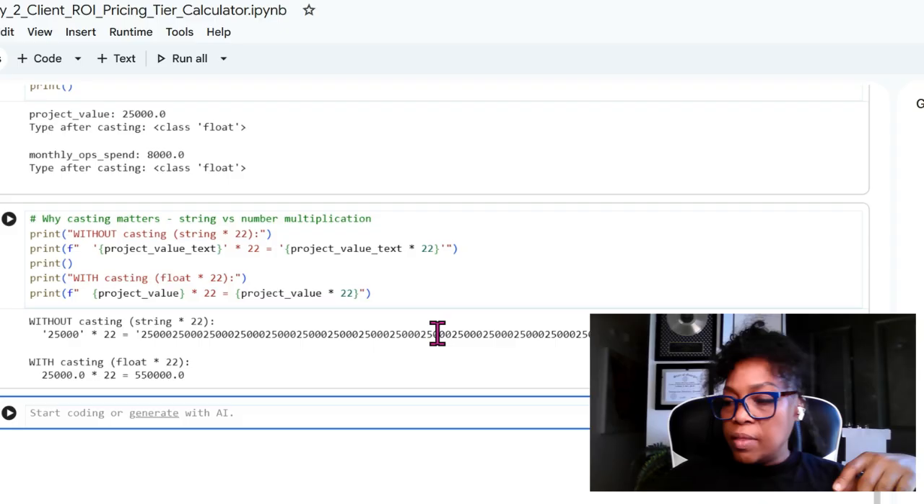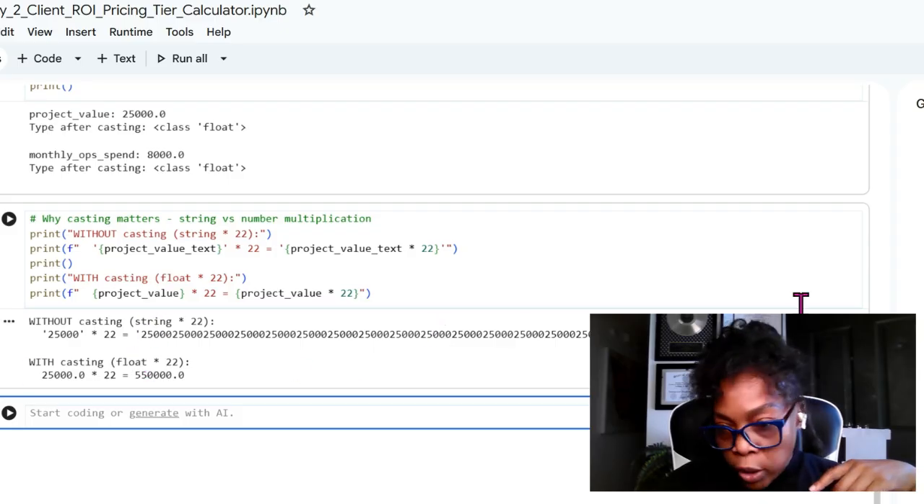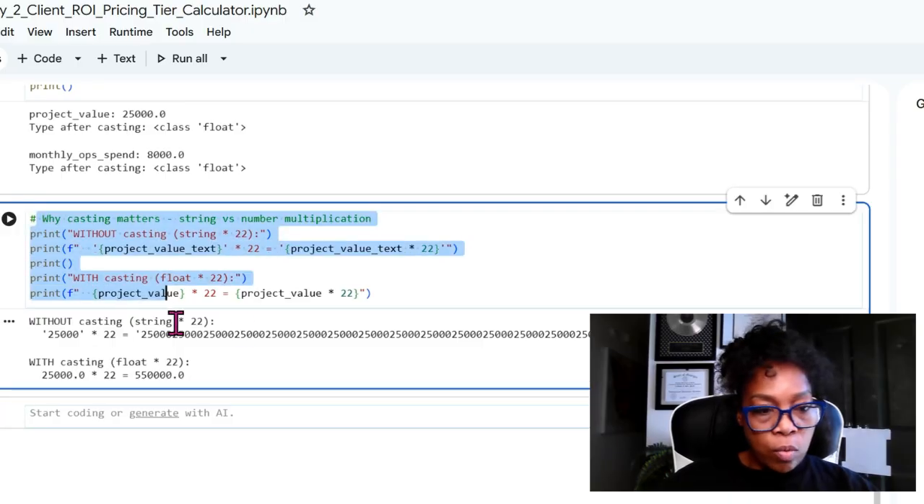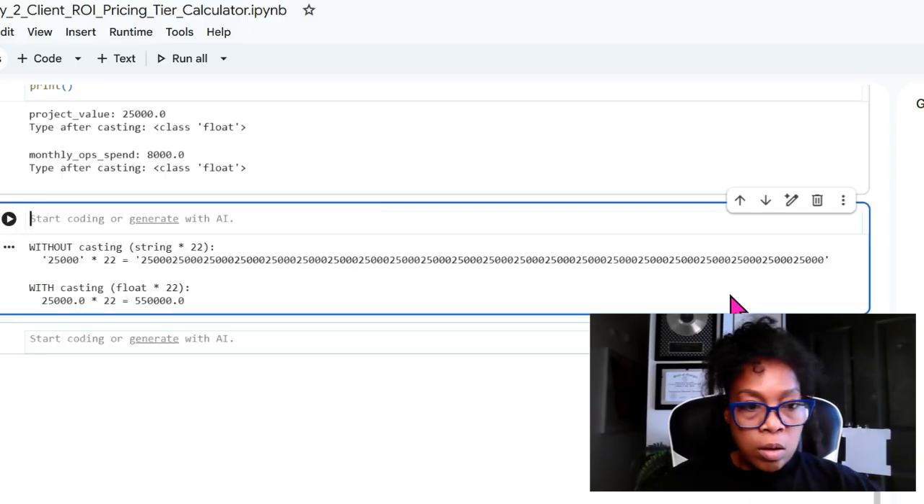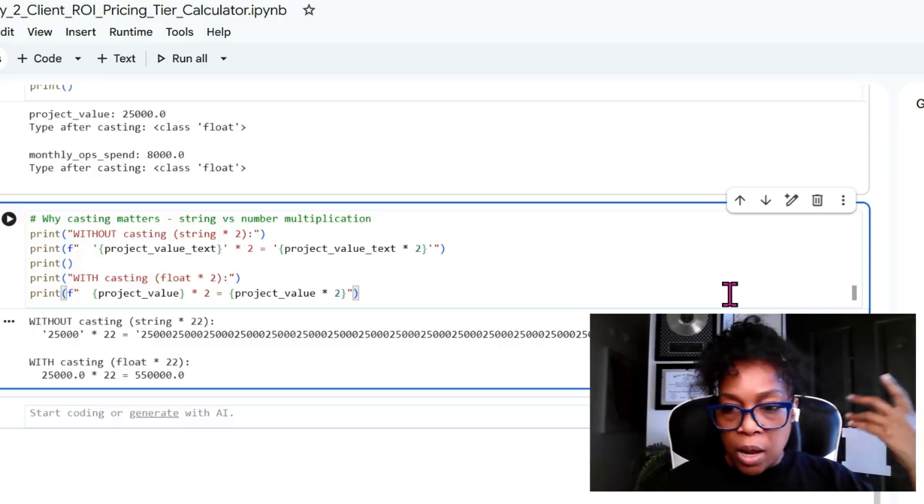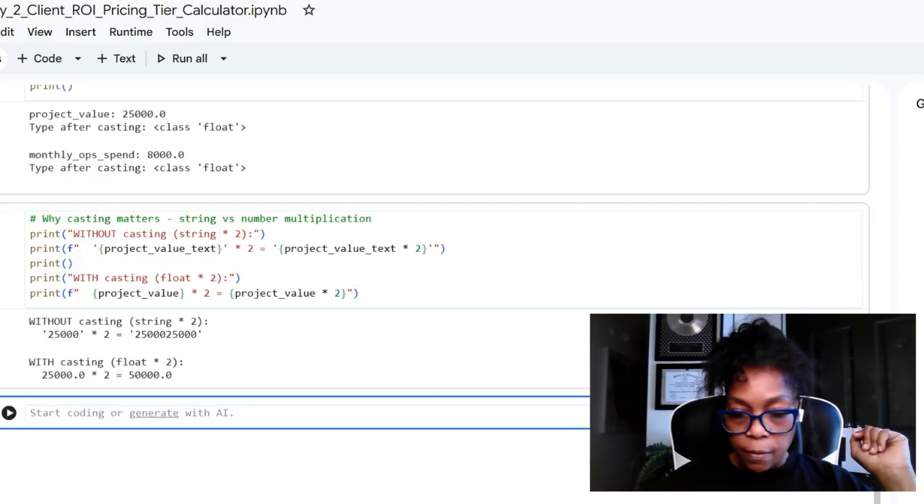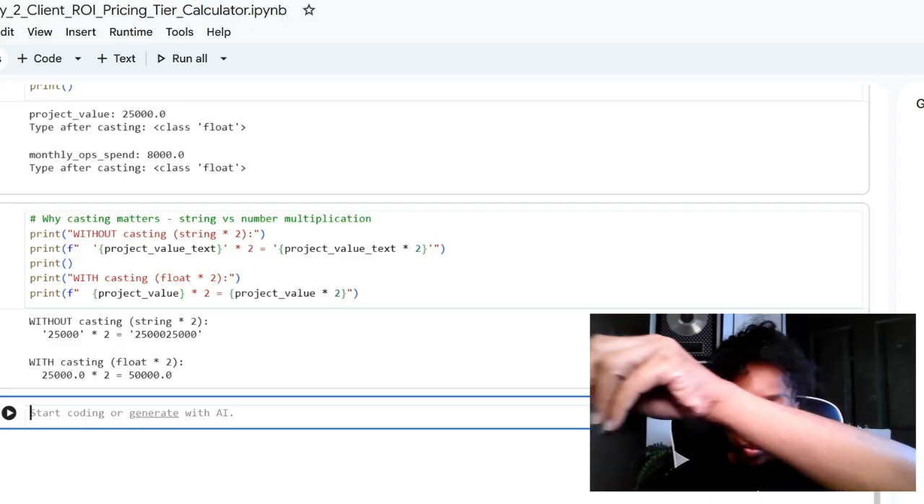You see now that it's saying the project value is giving us 25,000, and here is calculating it. So that's not what we want. We're going to take that out, and then I'm going to put the old code back in, because I just wanted to show y'all. Shift enter, and I'm back to where we needed to be. Very, very good.